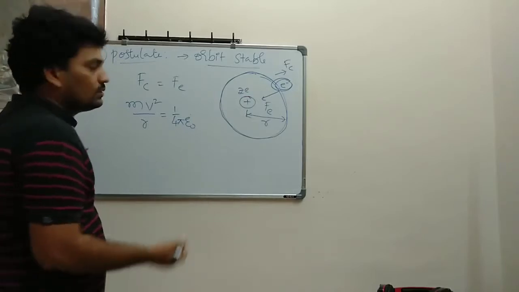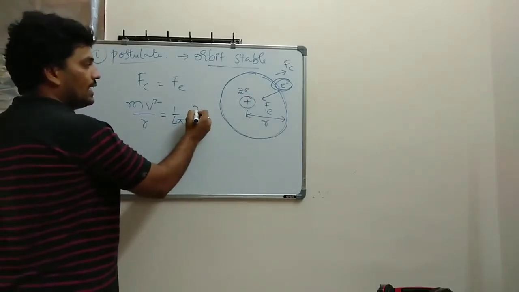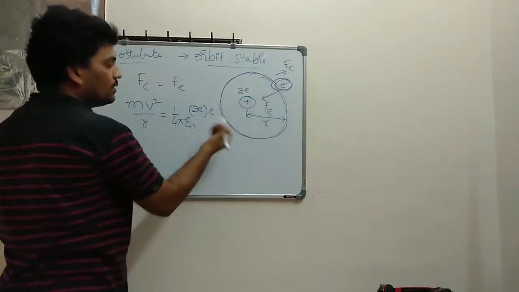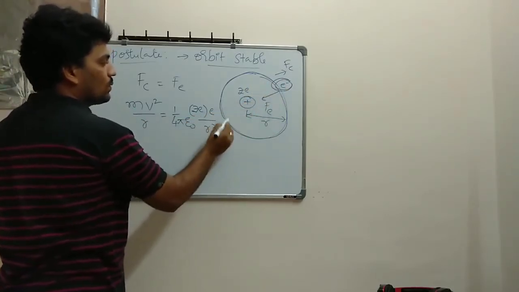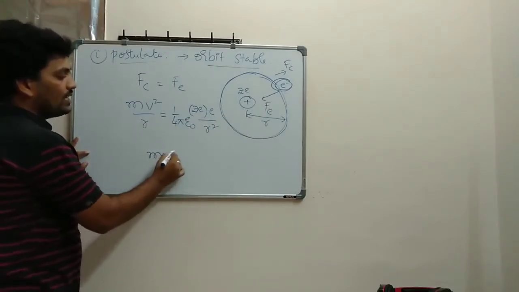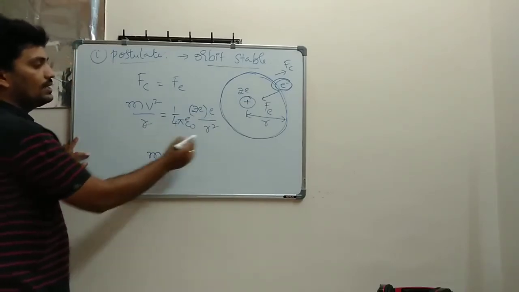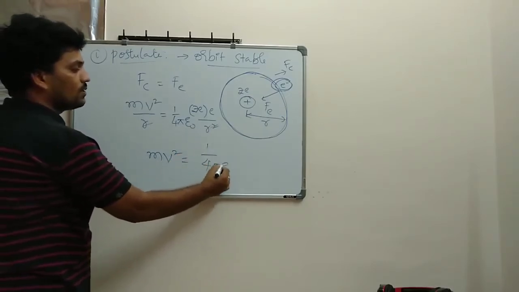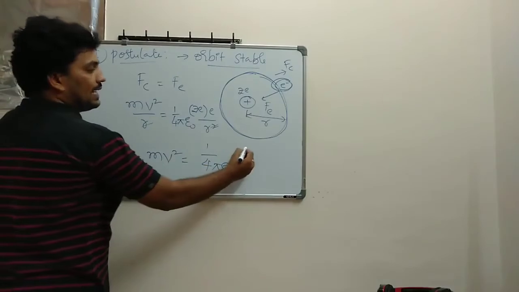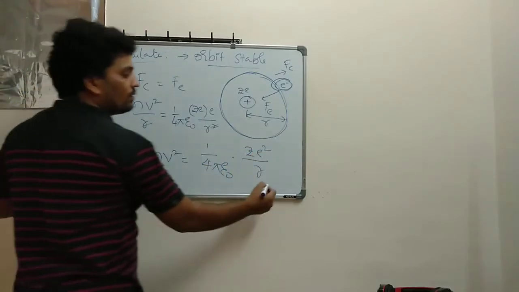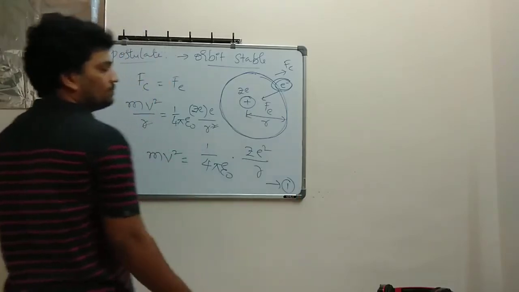So I write Ze into e, the other charge being e, divided by the distance r square. So from there, mv square by r, the r gets cancelled, so you can write mv square is equal to 1 divided by 4 pi epsilon naught Ze square divided by r. This is the first postulate he told.